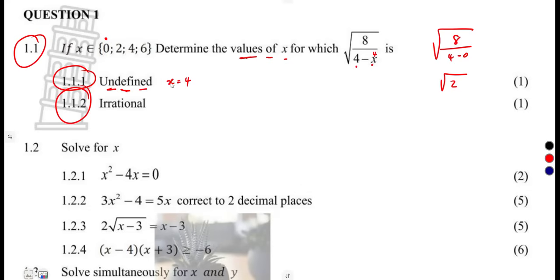So it occurs for the value of x when it is equal to 0. You are going to obtain irrational, square root of 2. All right, let us move on to 2 when x is what?